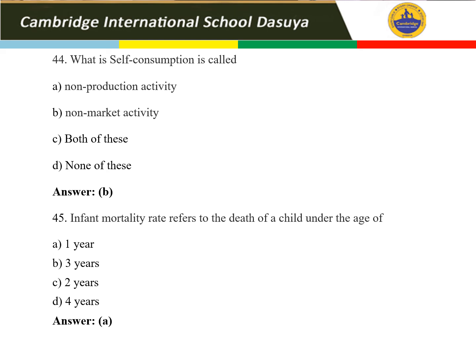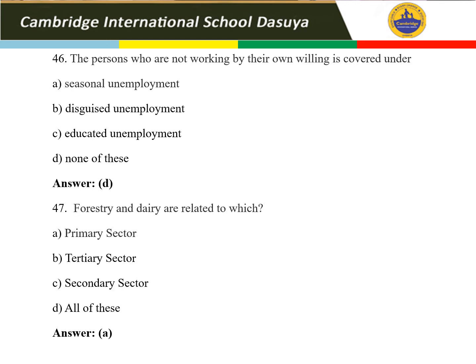Now let's move to the next question. Question number 46. Here is the 46th question. You can see the persons who are not working by their own will, on willingness, are covered under. The first option is seasonal unemployment, so that is not the correct answer. Next is disguised unemployment.